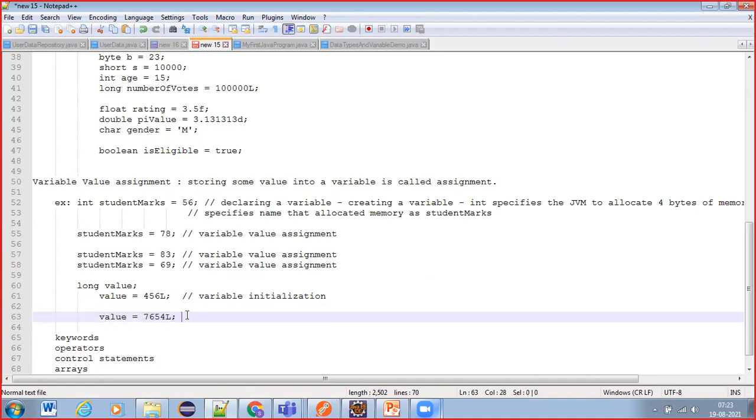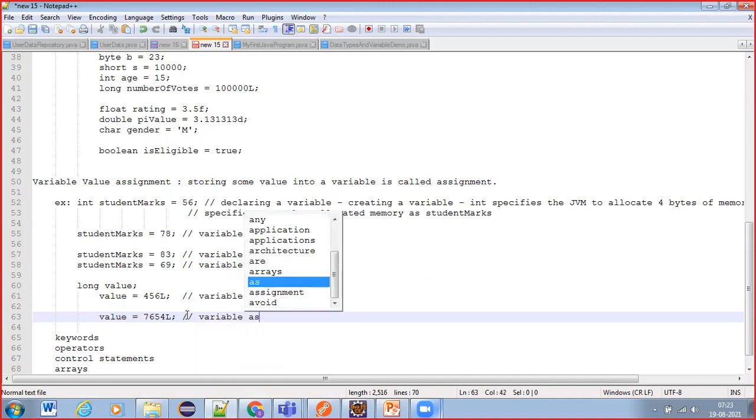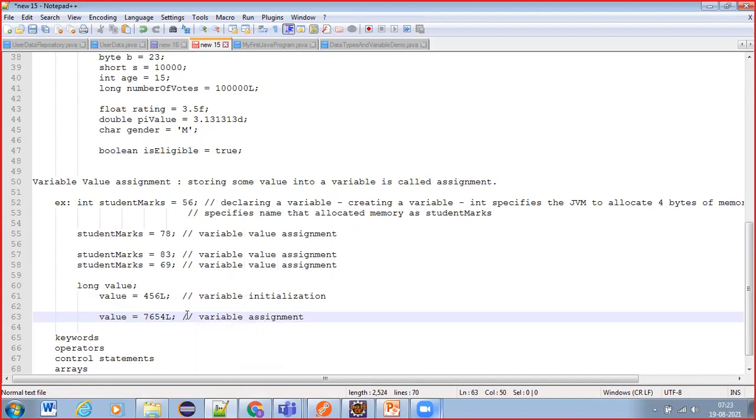So you are storing a second value into the same variable. In this case, we call it variable assignment. Clear? What is initialization? What is assignment? And what is a variable exactly? And what is variable declaration or creation exactly? Is it clear, guys?